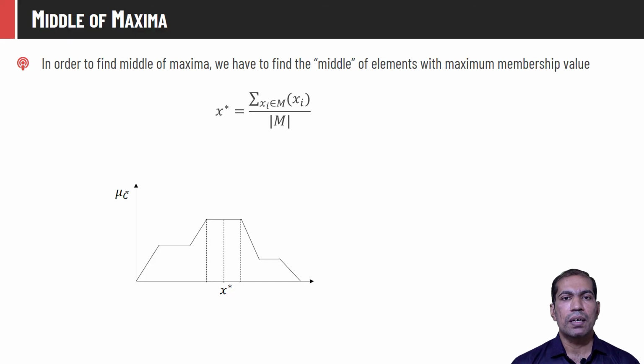Middle of maxima method finds the middle of the maximum elements having the highest membership value. Let M represent all the points in the fuzzy output having maximum membership value.